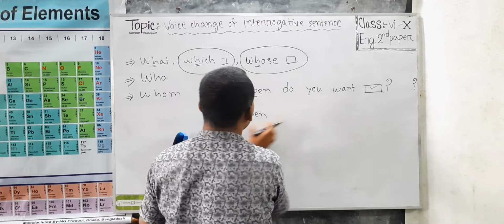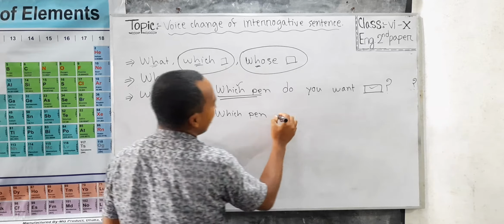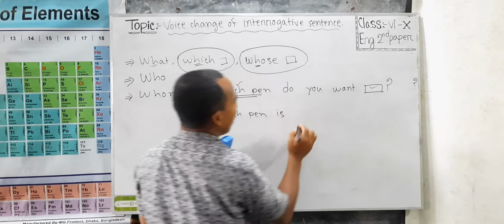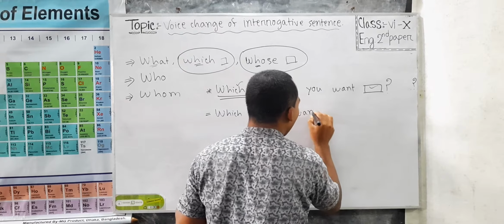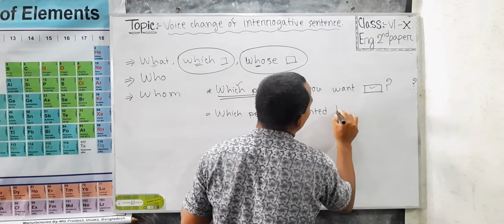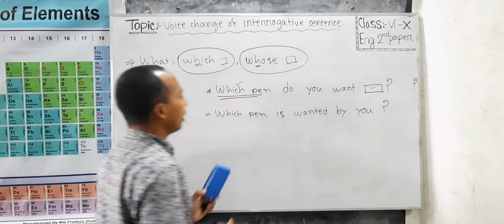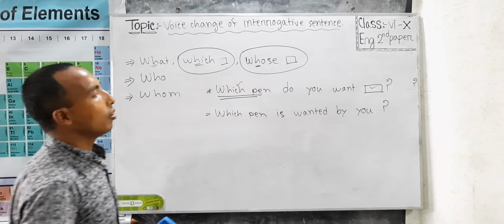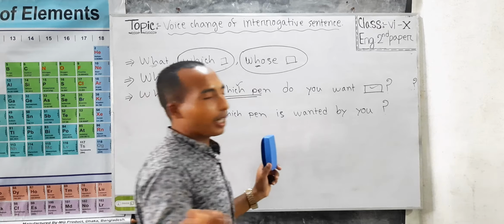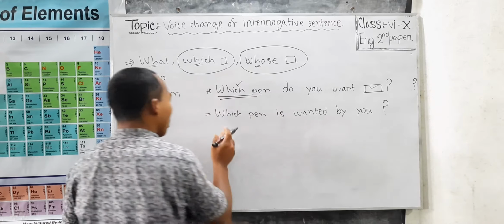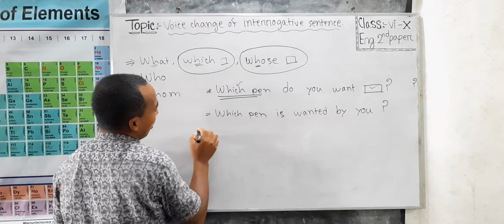Present indefinite tense, third person singular number, we should consider it, and for this, is should be given, and then past participle form of the verb, then preposition and objective form of the subject. The sentence becomes: which pen is wanted by you. My dear learners, I hope you can realize how I have solved the problem.